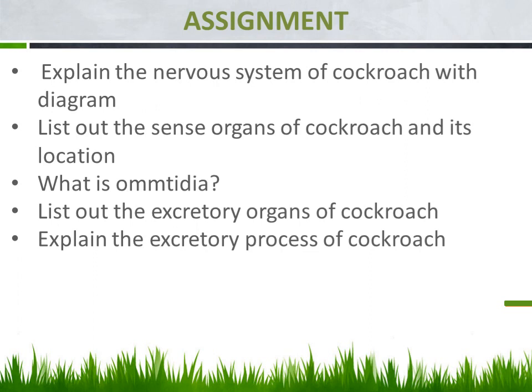Fine. Okay. Then the next question is, what is Ommatidia? Ommatidia, in the sense, what do we mean? The group of eyes present in the compound eyes. Around 2000 single eyes are there. So that is known as Ommatidia. The simple eye is known as Ommatidia.